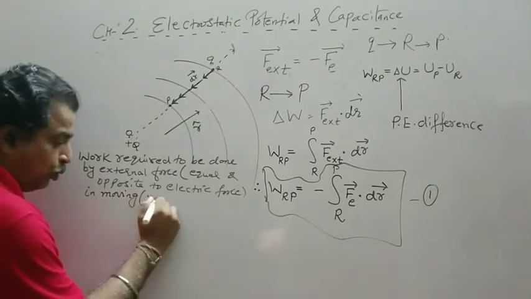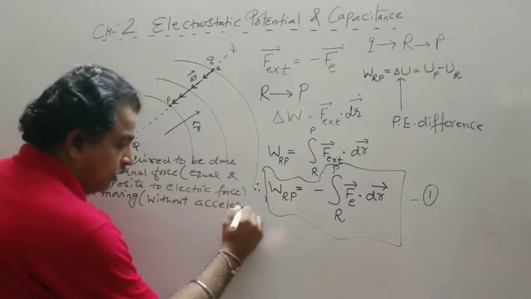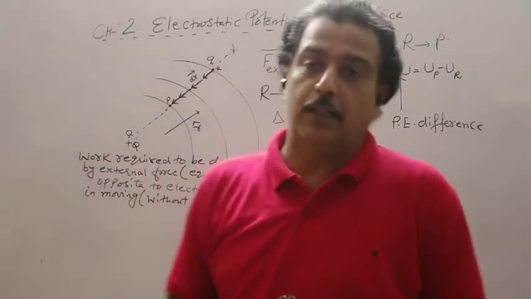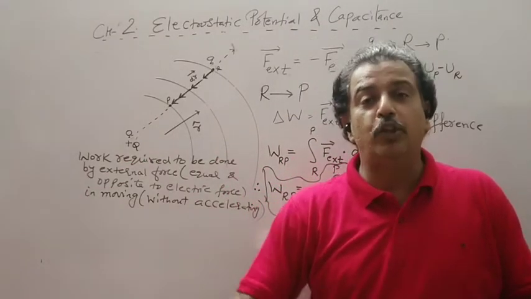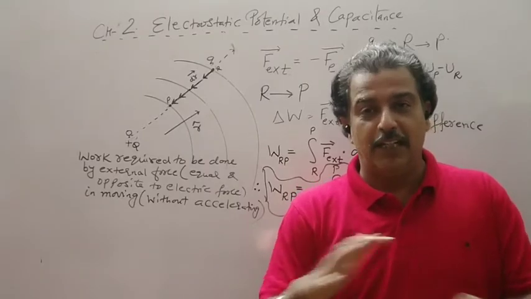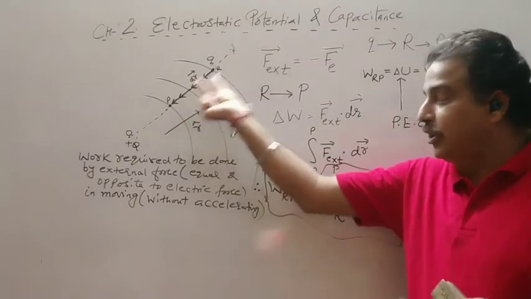So how should you move? In moving without accelerating. Without accelerating means the acceleration should be 0, or the velocity should be constant. So that the acceleration is 0, we divide the entire path into small elements.